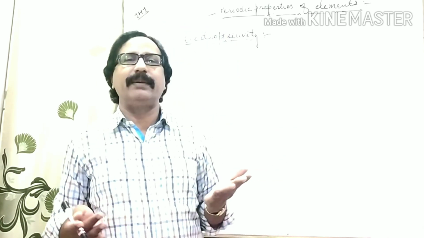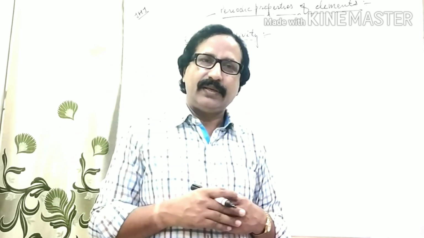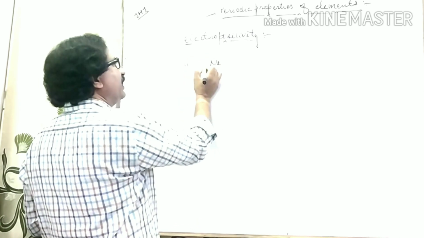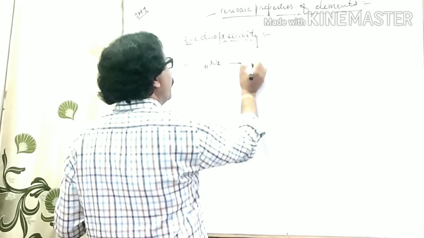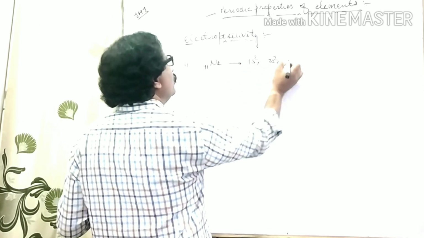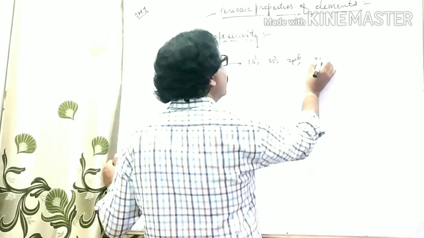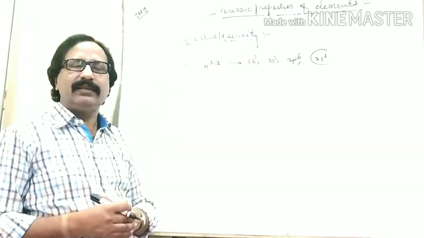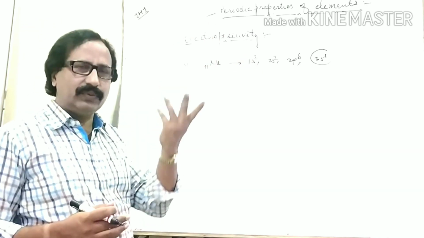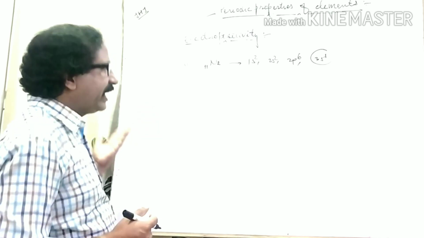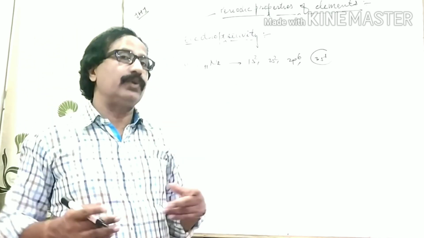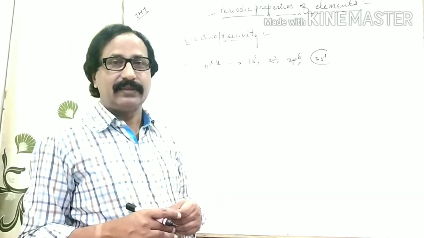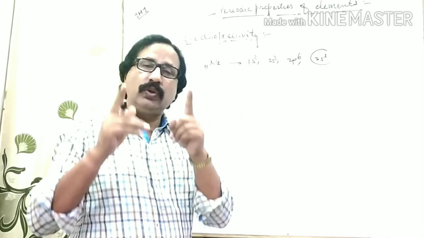For example, the element having atomic number 11: 1s2, 2s2, 2p6, 3s1. No doubt, it is electropositive in nature. Ultimately, all those elements whose last electron enters the s orbital are considered electropositive, and this phenomenon is known as electropositivity.